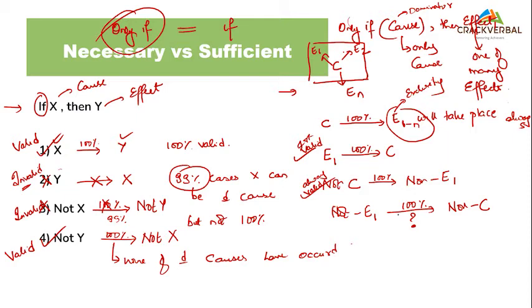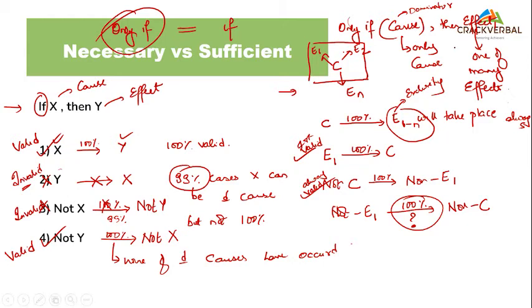I can't, because it could have been 100%. It could have been that it started but, for some reason, didn't. My main premise is saying this is the cause. If this is the cause, this is the effect, but I don't know whether the effect has taken place. It's a negation. I'm saying the effect has not taken place. It hasn't happened, but my main premise doesn't tell me why the effect is not taking place. My main premise is telling me why the effect will take place. So that is where the basic difference is.